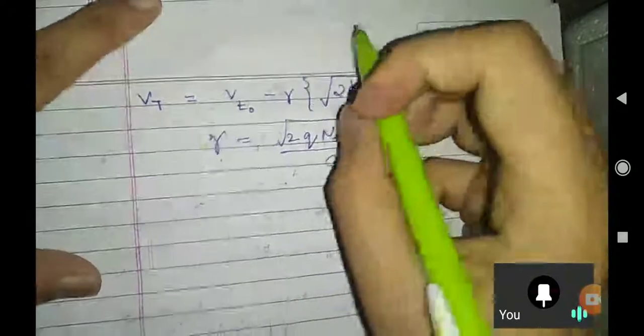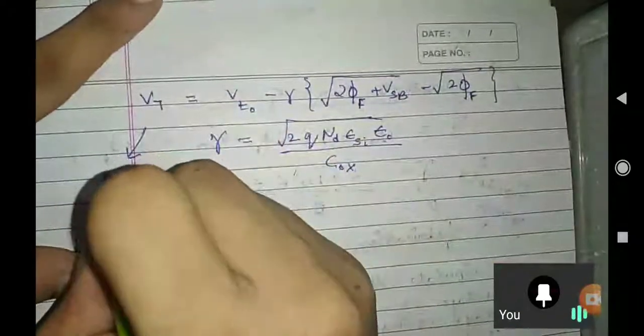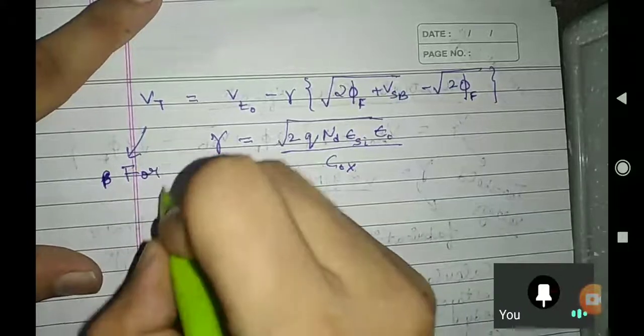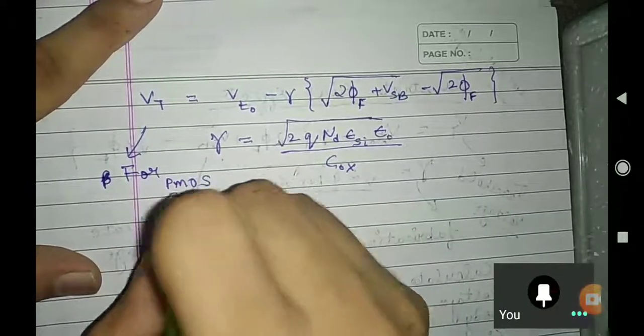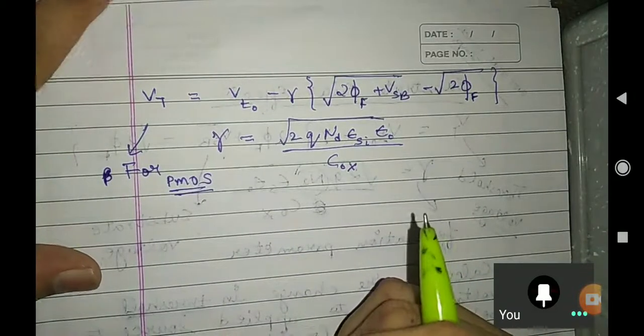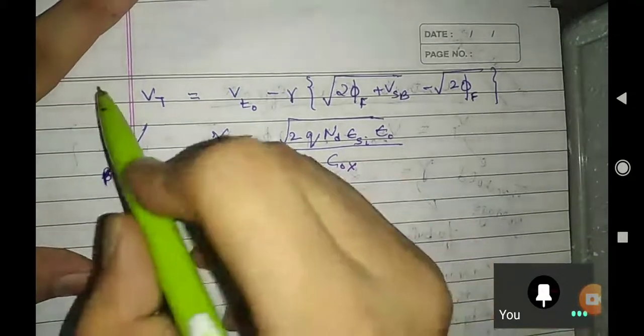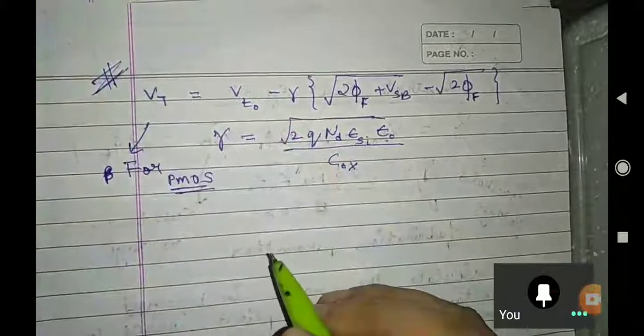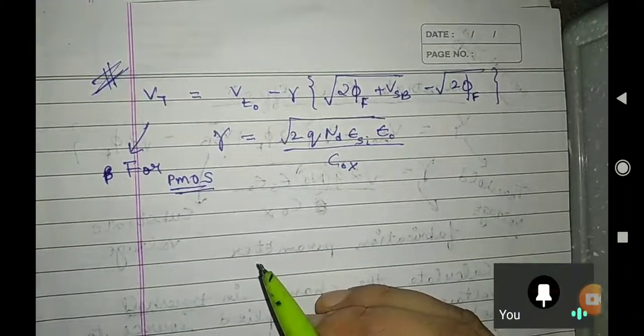So the only change is, this is the case for PMOS, I'm talking about. Just write down this formula.